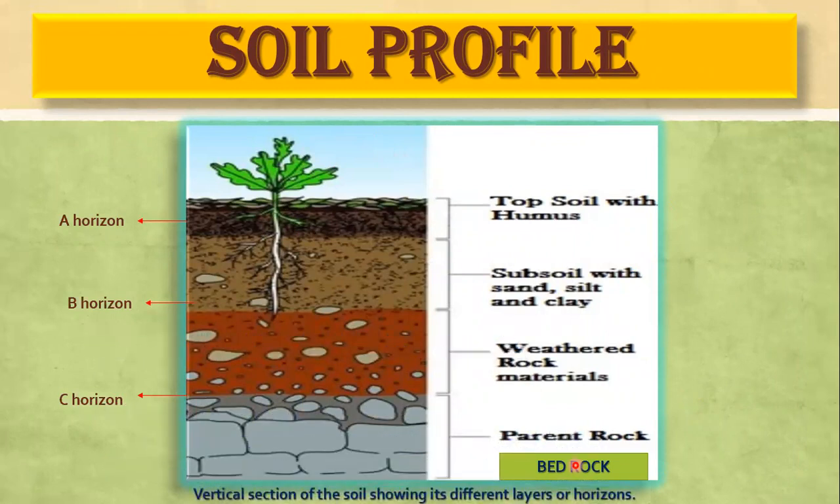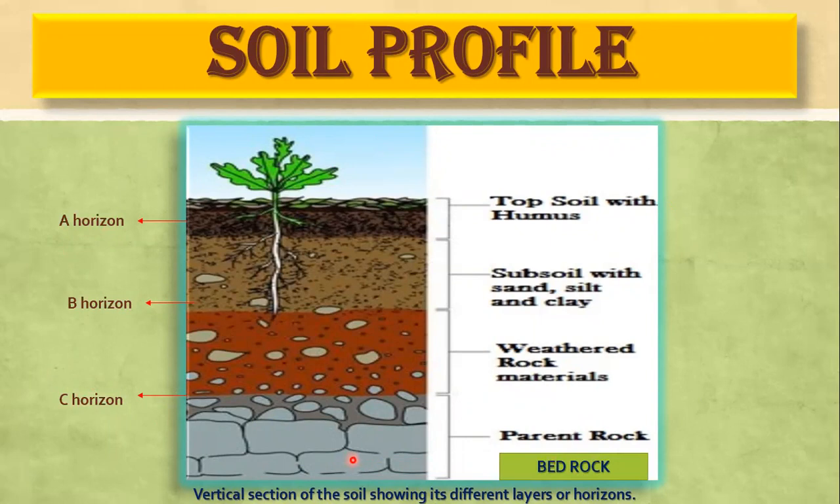Soil profile is basically the vertical section of the soil which shows its different layers. So the vertical section, which is showing the layers or the horizons of the soil, is called the soil profile. There are three horizons called A, B, and C horizon, and last there is a bedrock, also known as parent rock. So basically, we have divided the soil into four parts: A horizon, B horizon, C horizon, and last is bedrock.